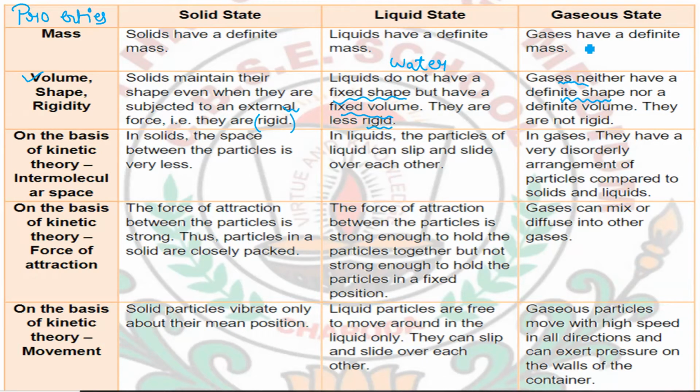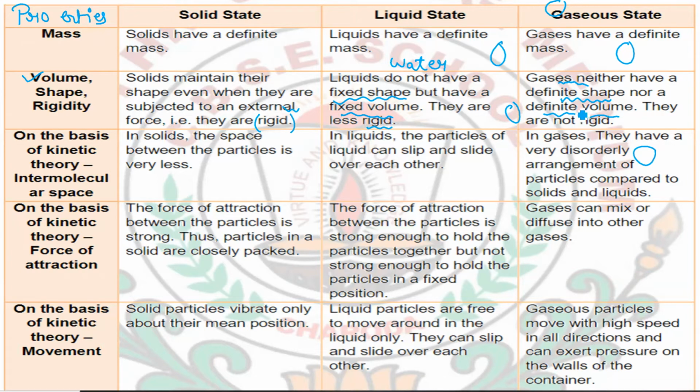What is the reason behind it? The particles of gases are very far away from each other, and due to this reason they cannot constitute a particular shape. And because the particles of gases are very far away from each other, their volume is also considered very low.